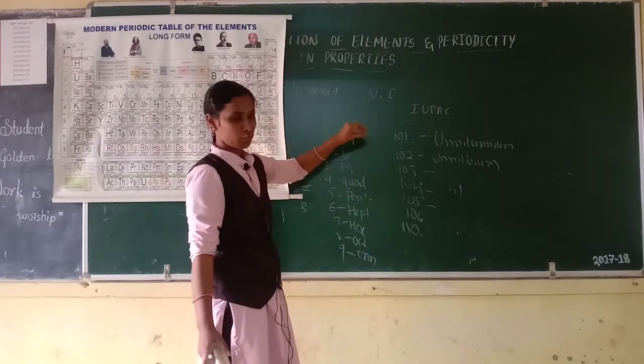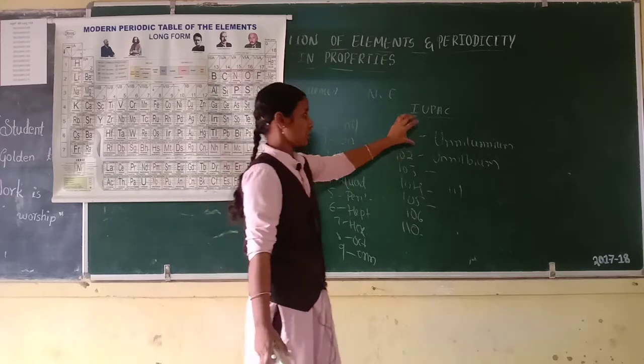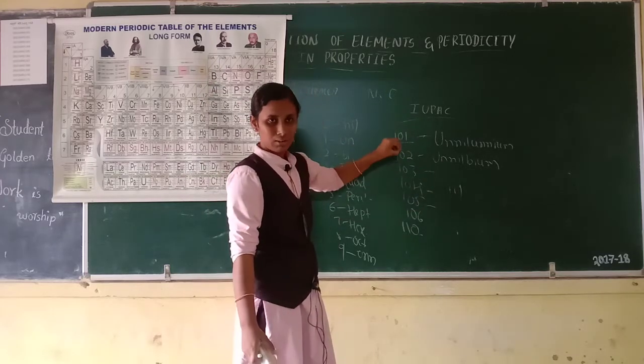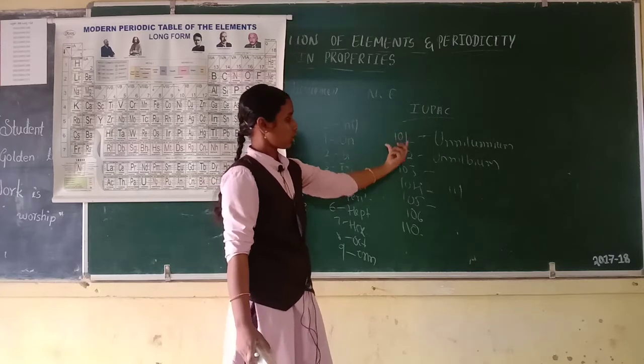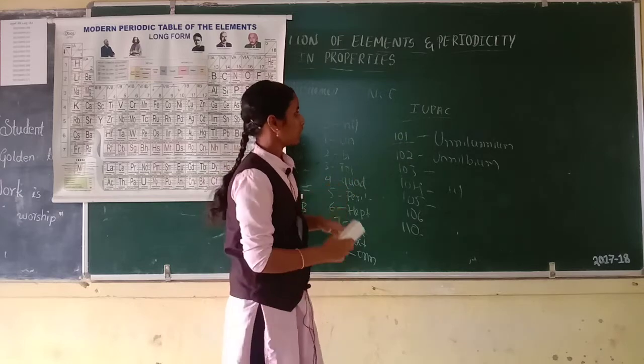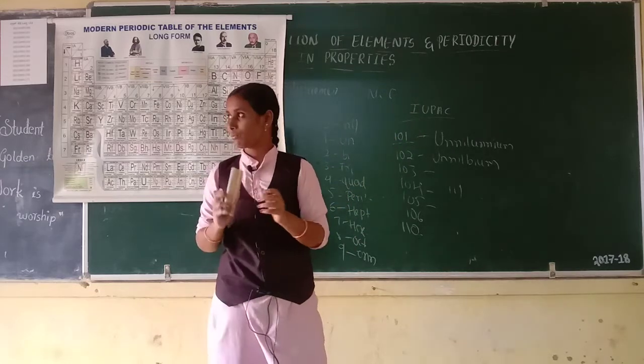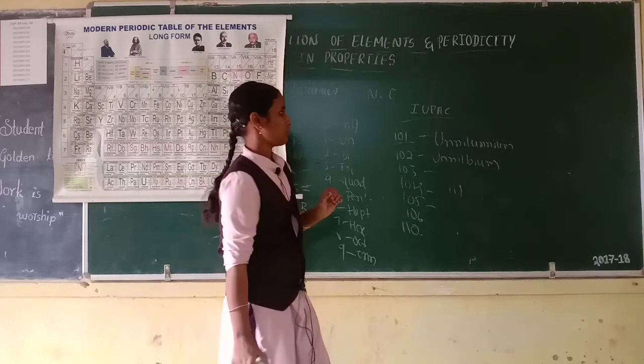So you should remember the names of the digits to understand the nomenclature of elements with atomic numbers greater than 100. Then what is the long form of IUPAC? International Union of Pure and Applied Chemistry.